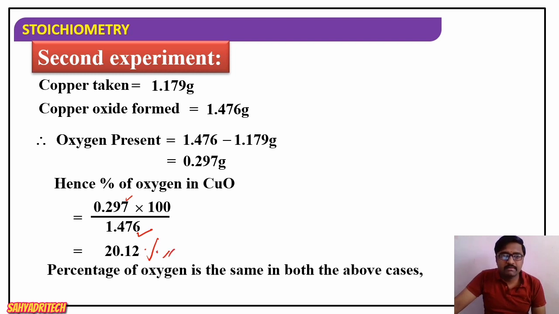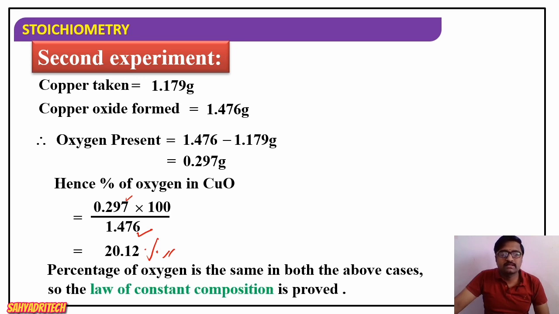So in the first experiment, the percentage of oxygen is 20.12%. In the second experiment also, the percentage of oxygen is 20.12%. What does it mean? Here the percentage of oxygen is the same in both the cases. Therefore, I can say it obeys the law of constant proportions, or law of definite proportions. Okay, well,